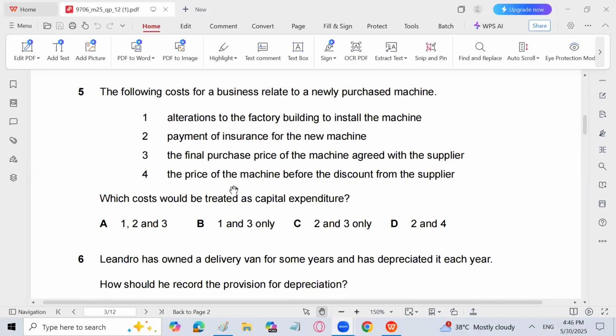Insurance is an expense, and price of the machine before the discount from the supplier will not be recorded anywhere because there is no transaction occurring on that amount.